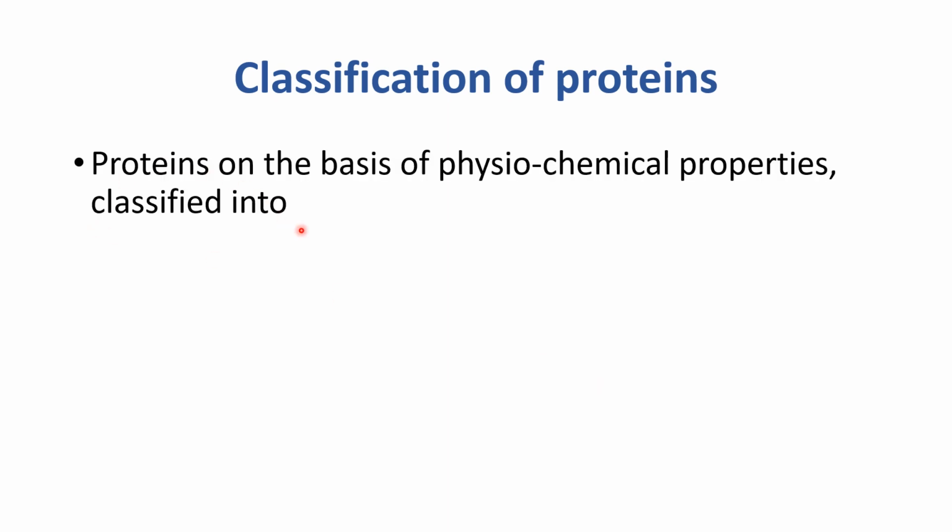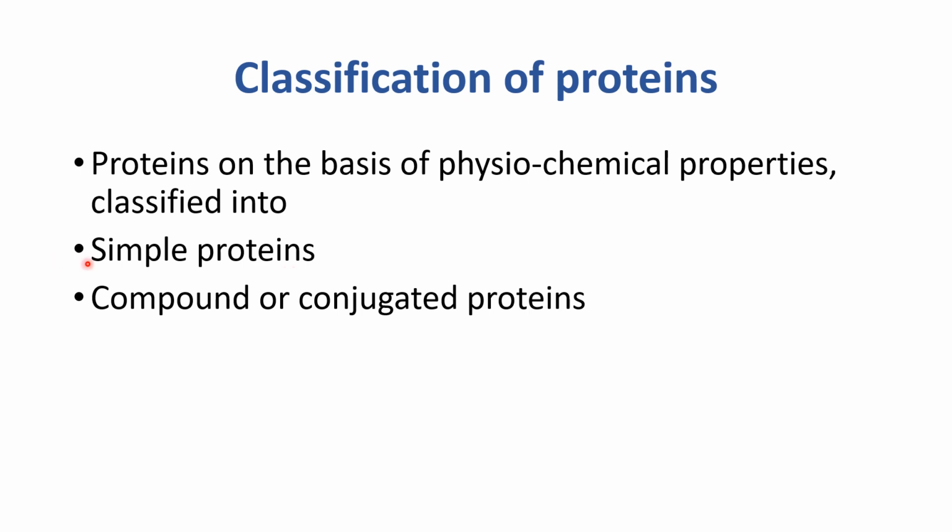Next is classification of proteins. Proteins on the basis of physiochemical properties classified into simple proteins, compound or conjugated proteins, and derived proteins.